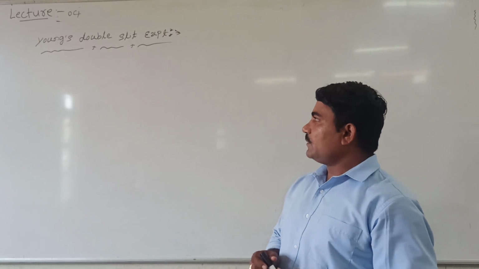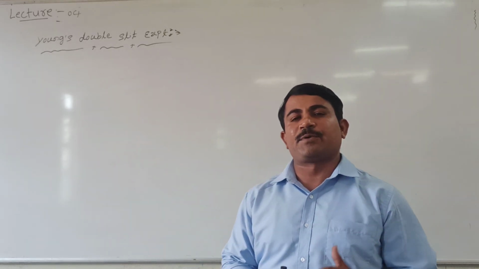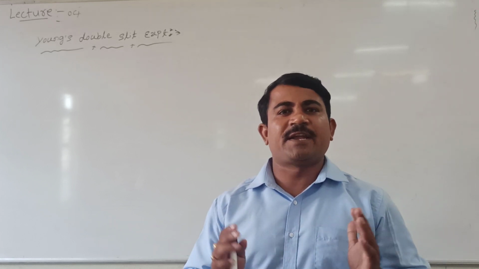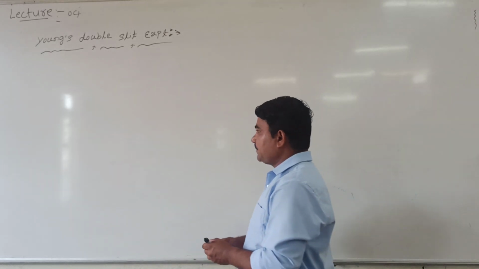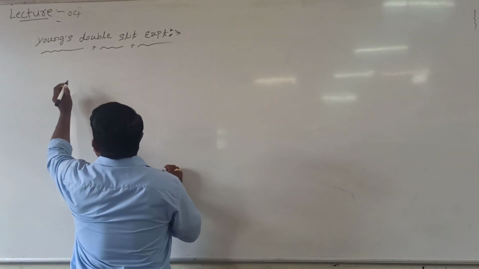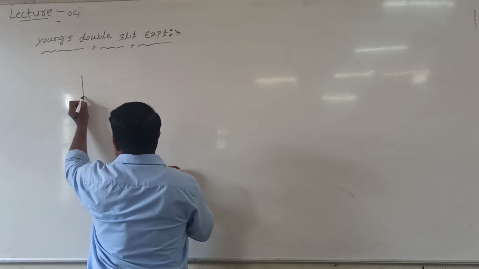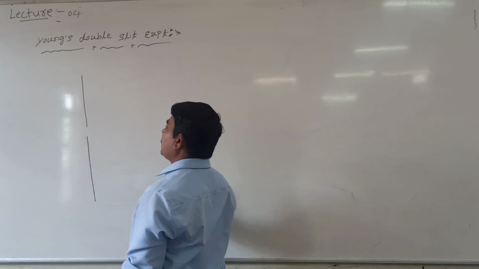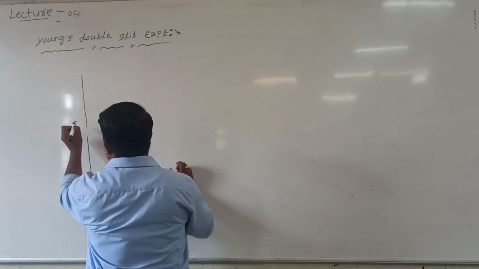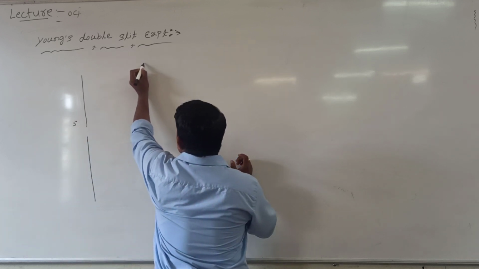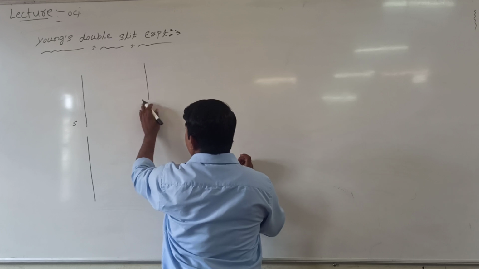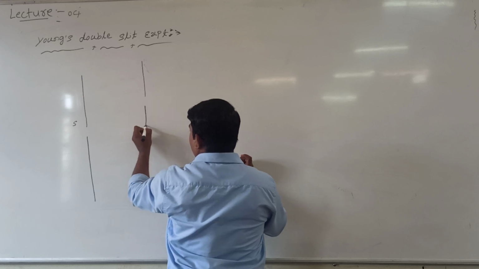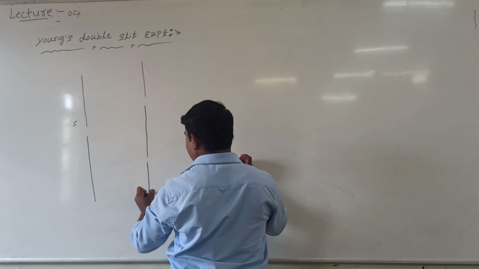See here. Young's double-slit experiment consists of two slits. One slit we call S, and then another two slits, and a screen. Initially, Young took a rectangular slit on which a monochromatic source of light is incident. Let us call this slit S. Again he provided two slits. Let us call one slit S1, and one more slit S2.